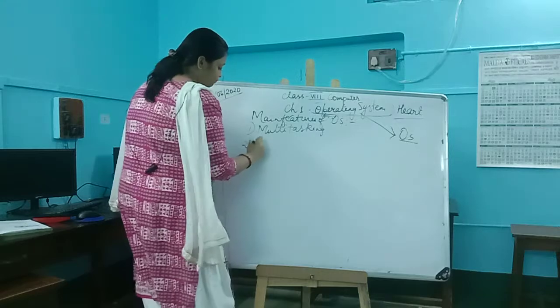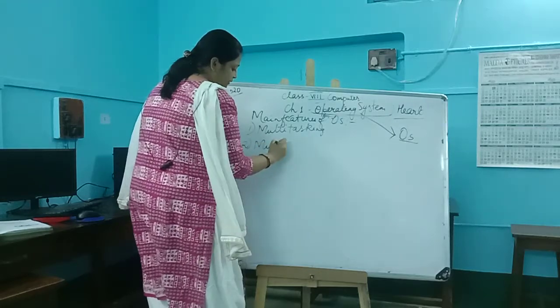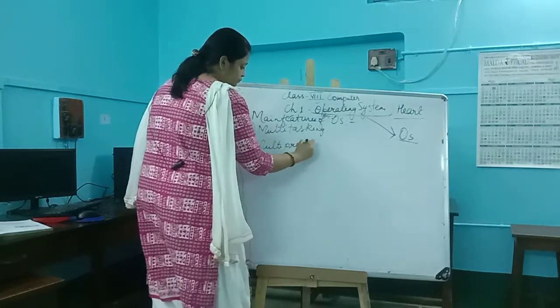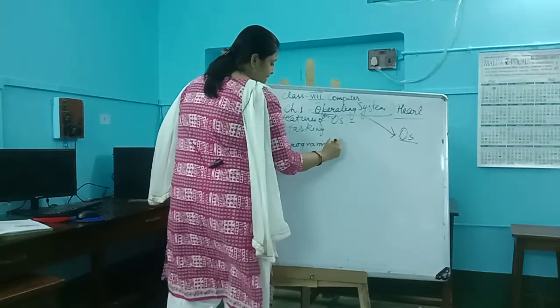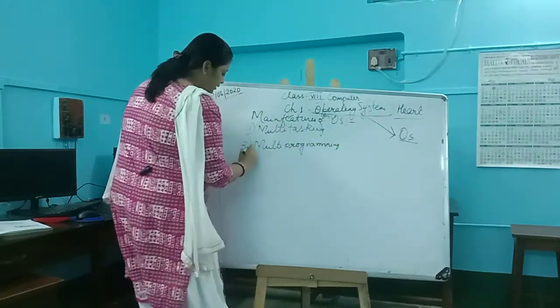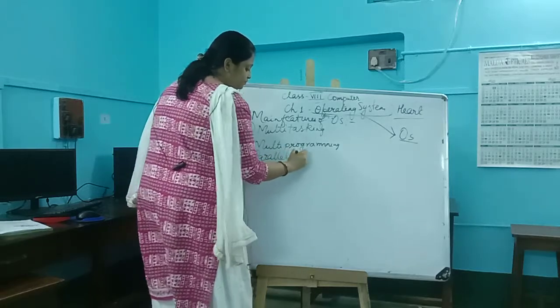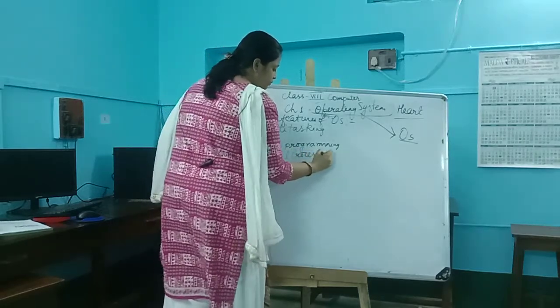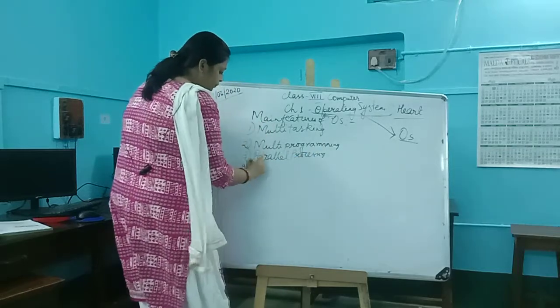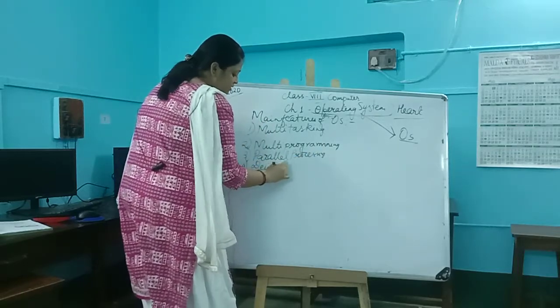Second, multi-programming. Third, parallel processing. Fourth, device management.